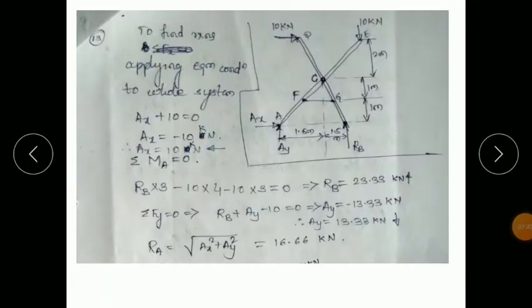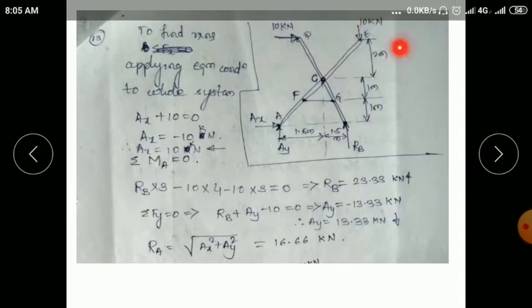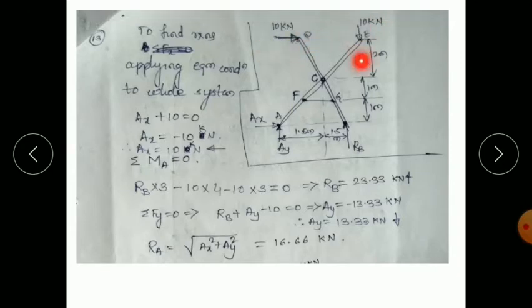Look, as I explained earlier, this is the free body diagram. First of all, if you want to find the reactions, you need to find the equilibrium diagram of the whole system. Okay, so there are applied forces and reactions. Look, here 10 kilonewton is applied, 10 kilonewton, one horizontal and one vertical.